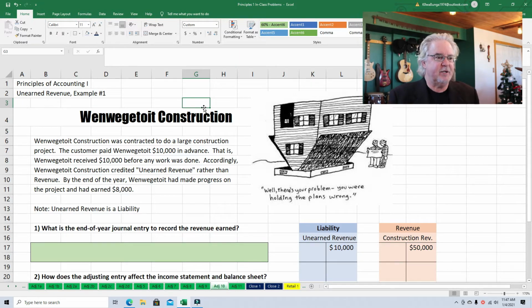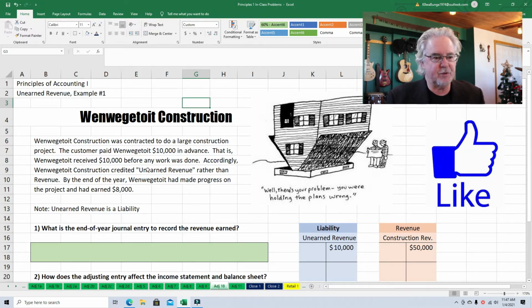All right, so here's what's going on, folks. A customer paid when we get to a construction $10,000 in advance to do a job for them. And throughout the year, they did in fact do most of the job. They didn't get it all done, but out of that $10,000 advance payment, when we get to a construction earned $8,000.